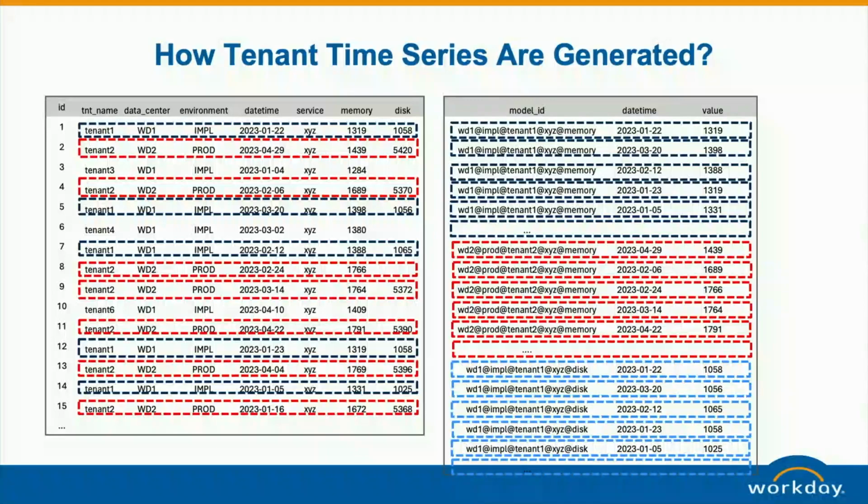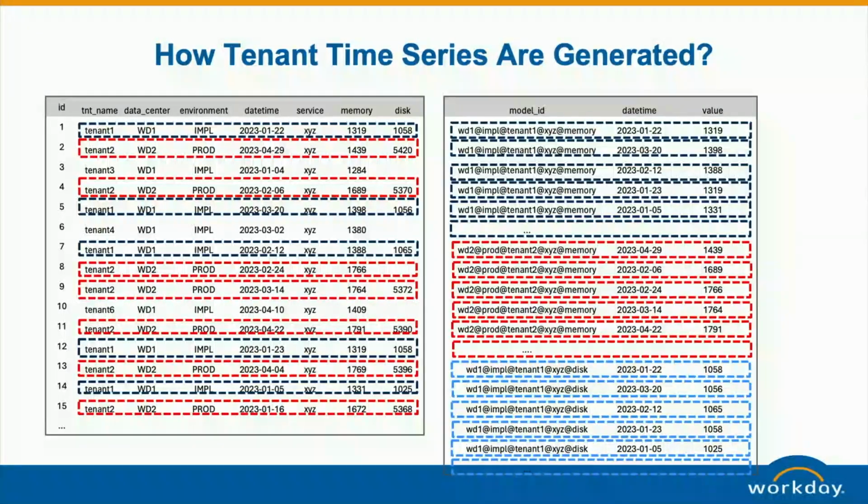Here we can see this is the memory for this tenant to do the forecasting. And here this is for the disk. This formatting task takes data out and formats it to be a specific time series. So this is the base time series.